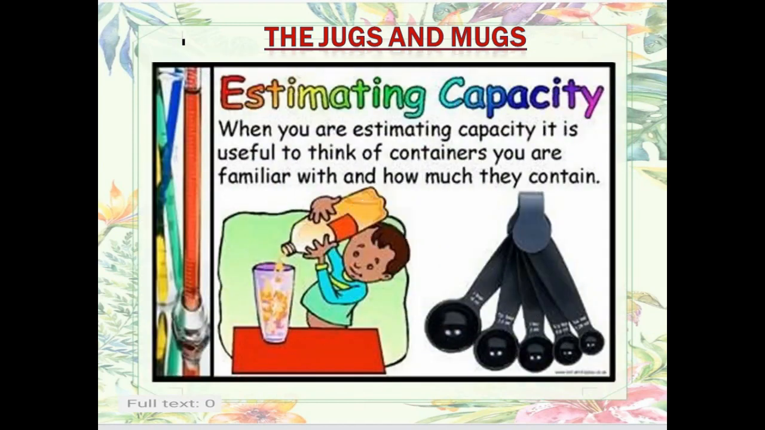Now estimating capacity. Sometimes when we want to make something in the kitchen, we measure with certain instruments. For example, you want to make cake or some juice, right? So what do you do? You estimate, you take it in the spoon and you add it. So when you are estimating capacity, it is useful to think of containers you are familiar with and how much they contain.